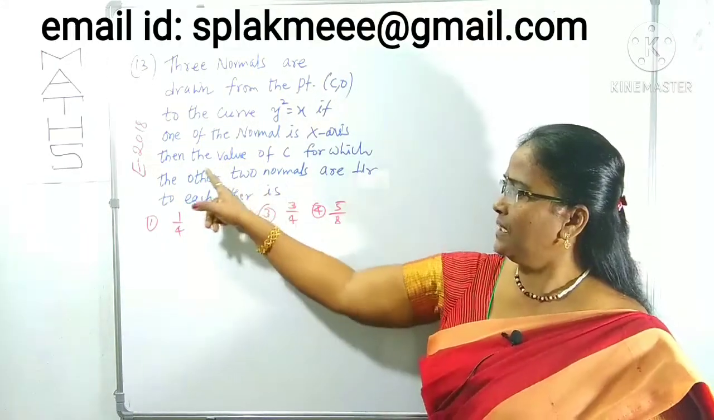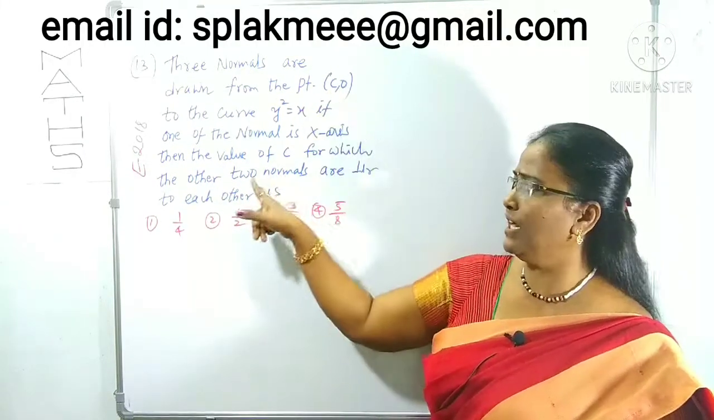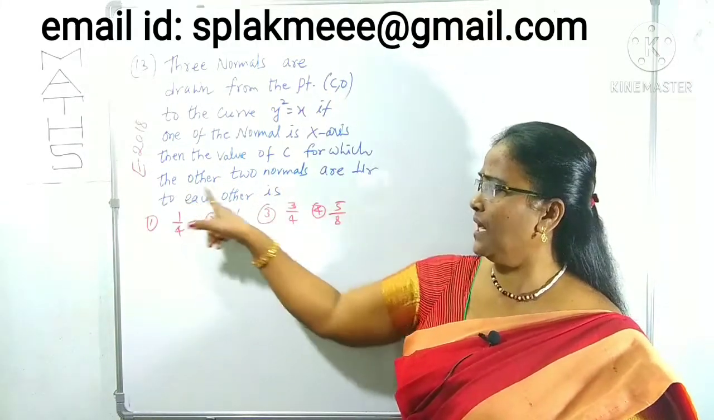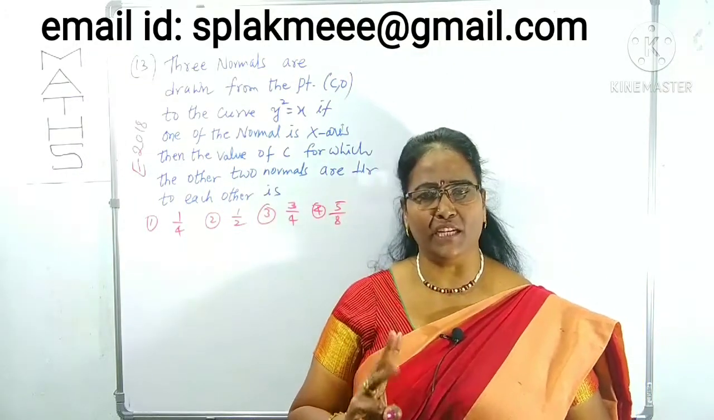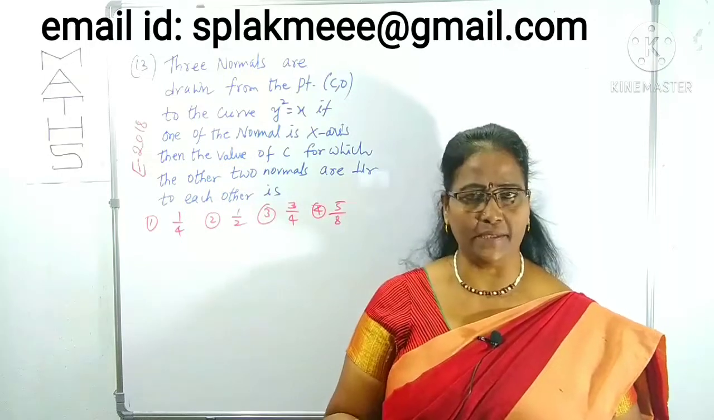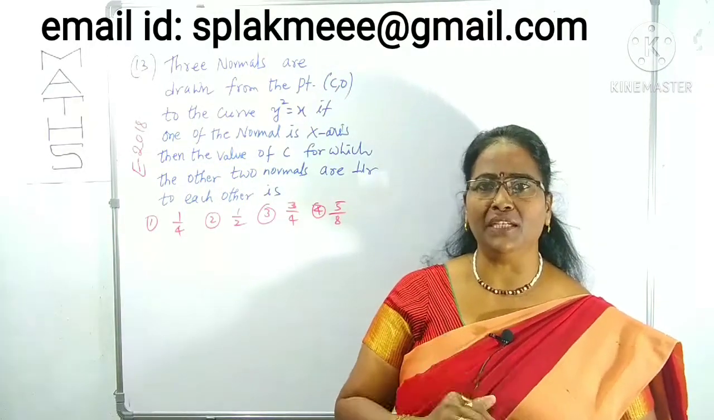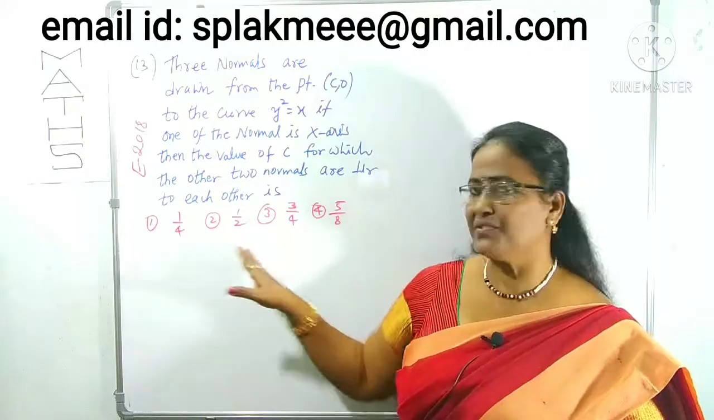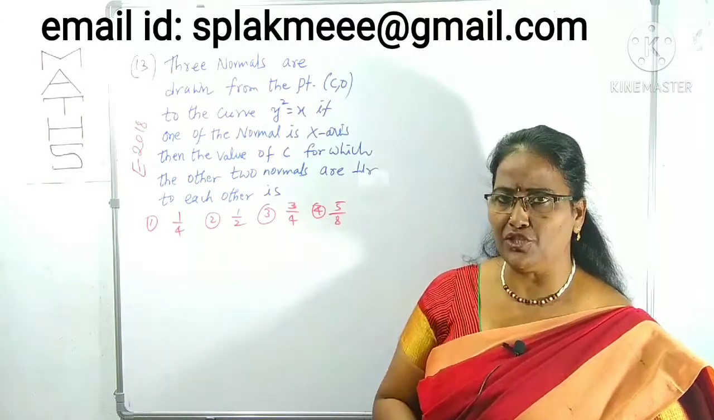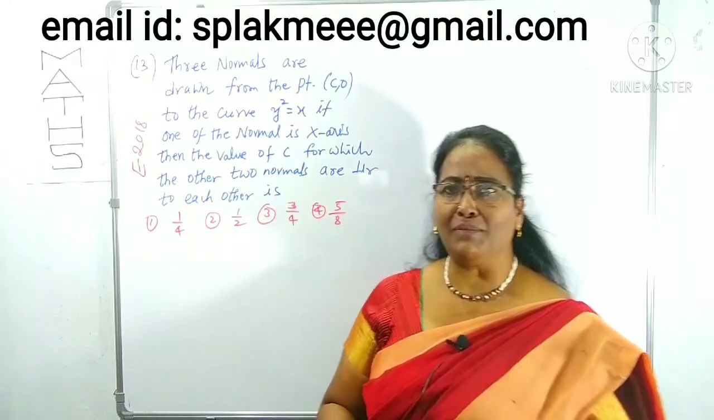Next, the value of C, here the point C is there. You have to find that value when the other two normals are perpendicular to each other. There will be 3 normals. One is parallel to the x-axis and the other two are perpendicular to each other. From that condition we can find the C value, and the options are also given. It's a very simple question. For that, first of all you have to know the equation of normal in slope form.